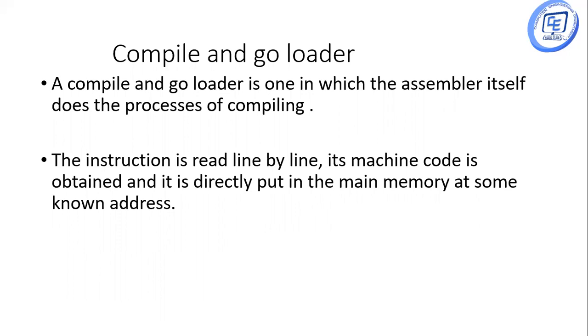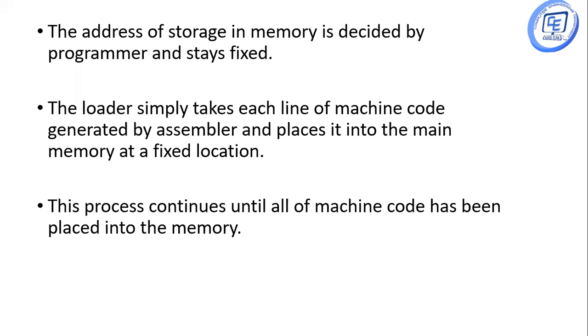The instruction is read line by line. Its machine code is obtained and it is directly put into the main memory at some known address. So it is first compiled and then goes into the main memory directly. The address of storage in memory is decided by the programmer and stays fixed. The loader simply takes each line of machine code generated by the assembler and places it into the main memory at a fixed location.